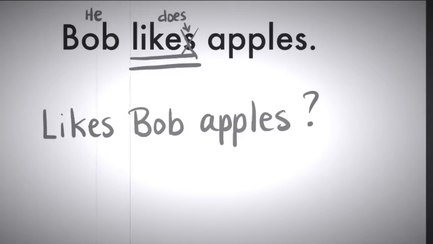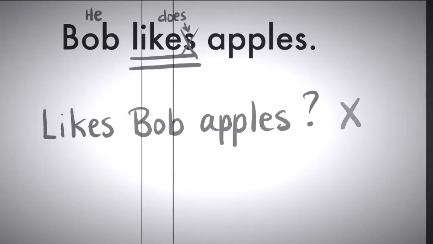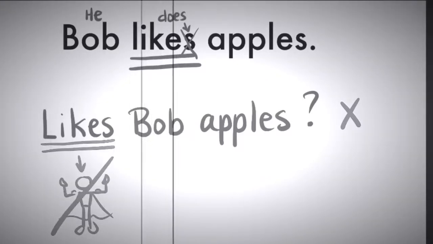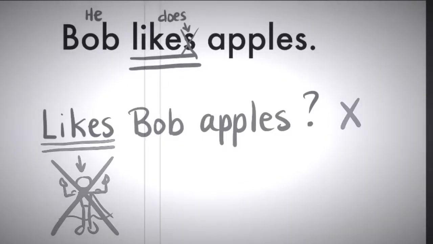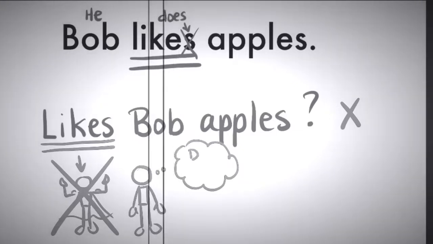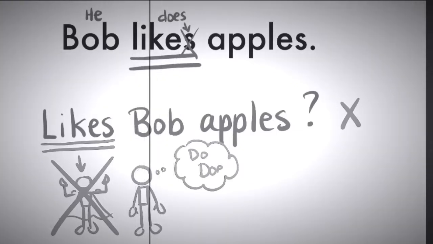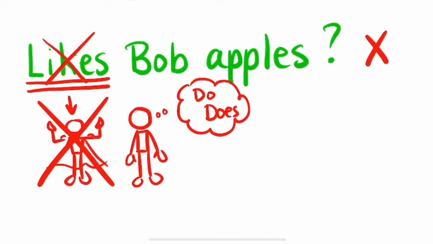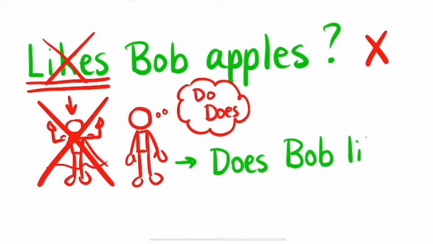Now, can't we say, likes Bob apples? And the answer is no, we cannot say likes Bob apples. That's not a correct question because likes is not a strong verb. It's just a normal verb and it needs an auxiliary do or does. In our case, it's not do, it's does. So we cannot say likes Bob apples. No, it's not correct. We have to say: does Bob like apples? And we will not forget the question mark.